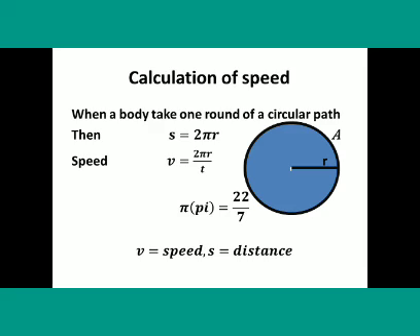When a body takes one round of a circular path, S is equal to 2 pi r. So speed is equal to S by T, so V is equal to 2 pi r by T. Here pi is equal to 22 by 7, V is the speed and S is the distance travelled by the object.